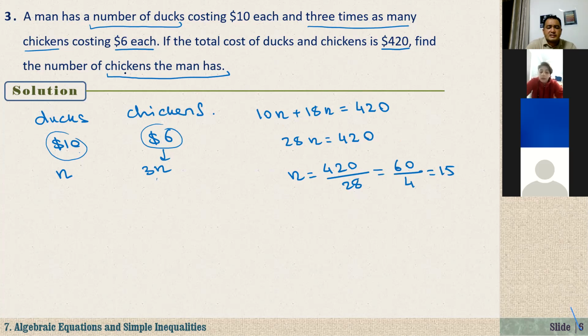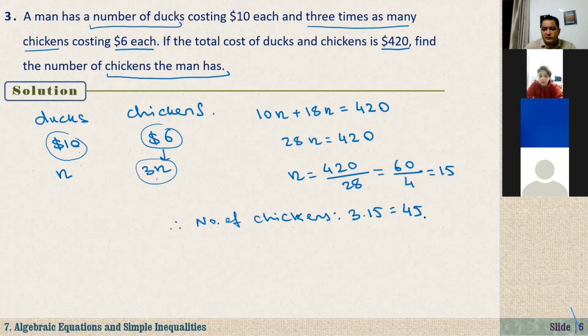But in the question, it says the number of chickens the man has. So we have to find 3n. So the number of chickens he has is 3 times 15, that's equal to 45. So the man has 45 chickens.